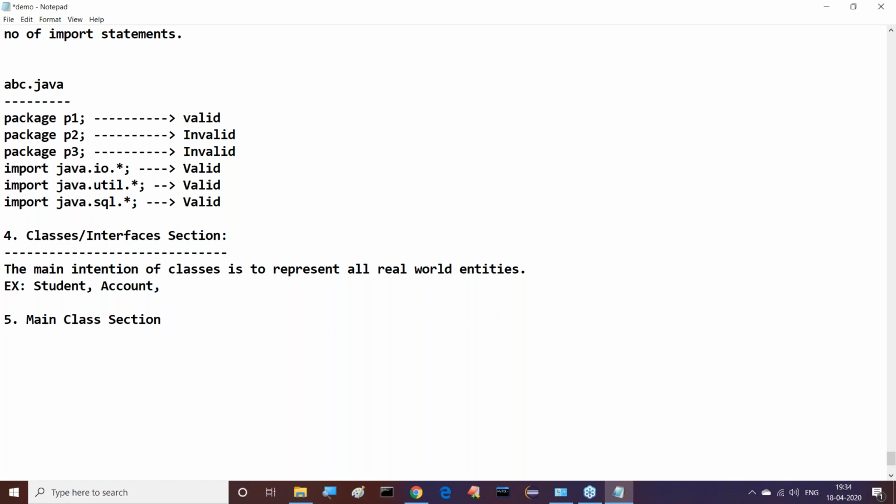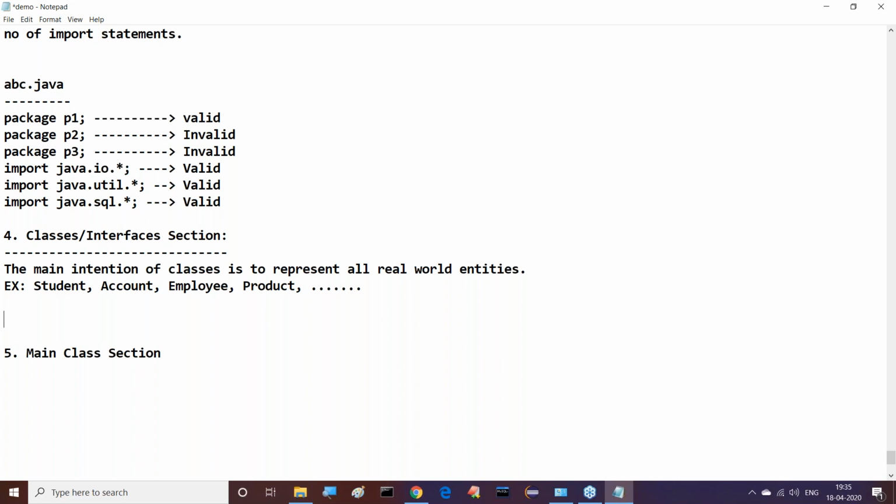Next, an employee has employee ID, employee name, employee salary and so on. Next is product, with product ID, product name, product expiry date, product manufacture date, and so on and so on. All these are entities. To represent these entities, we have to use classes and interfaces. Don't think about the difference between class and interface. We are not going to understand these concepts now.